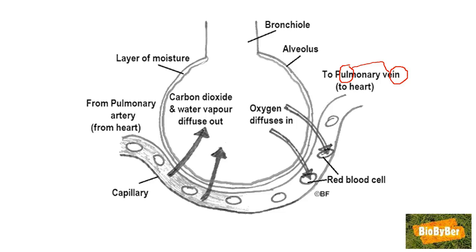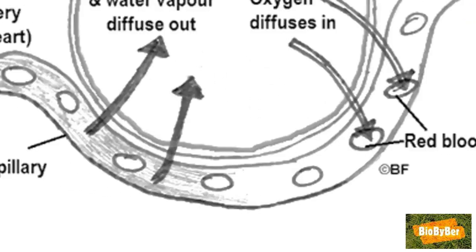Now that we understand the process of gas exchange, let's take a closer look at where this actually happens to help us understand the process a little bit more and be able to observe the essential features about the alveolus and the capillaries that help this process.